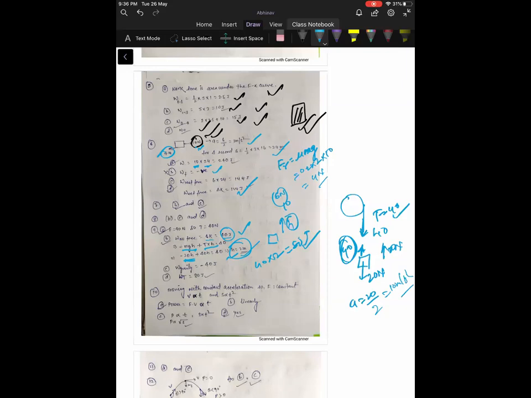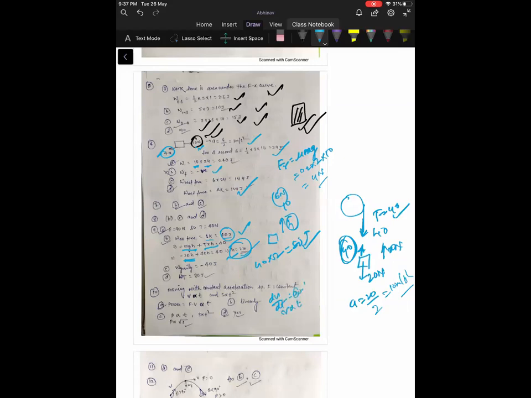The particle moves in a straight line with a constant acceleration under the constant force F. Okay, so force is constant. If force is constant, then velocity will be proportional to t. Why? Because dv by dt will be constant, since acceleration will be constant.